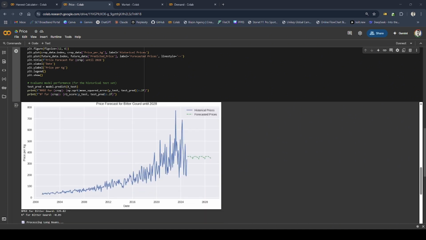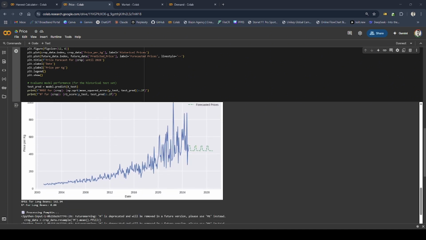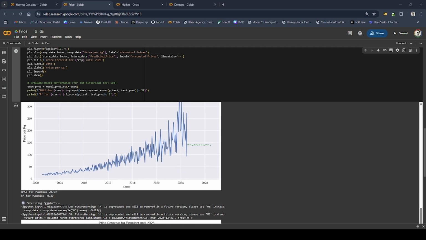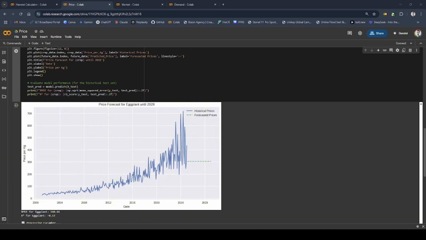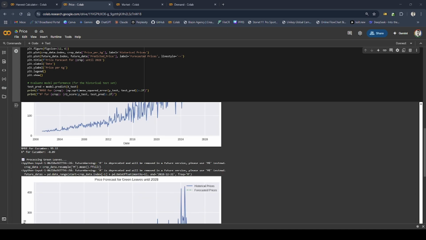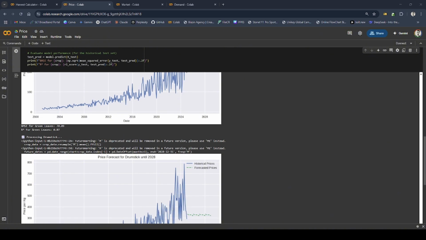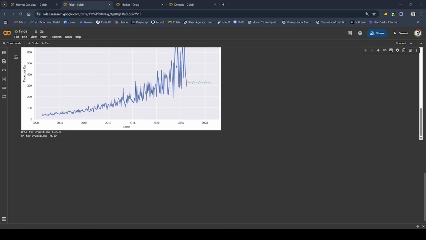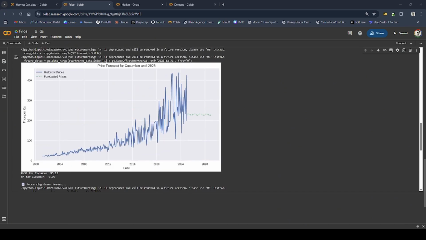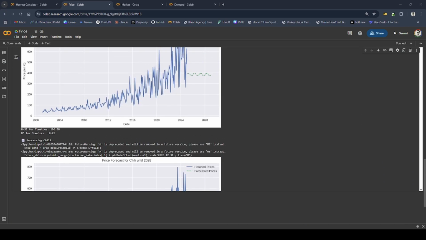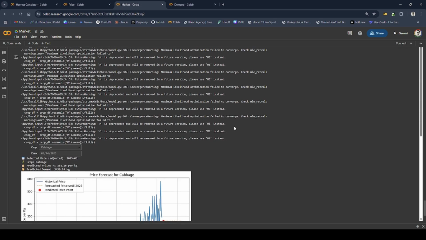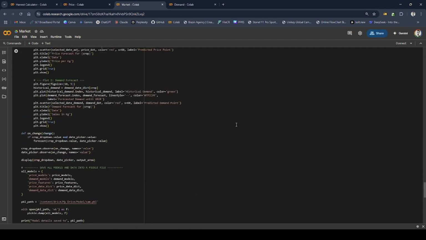The process is repeated for each crop, such as tomatoes, cabbage, and chili. For each crop, the data is cleaned and aggregated by month to make it more consistent for forecasting. Then new features are created, including lagged prices from the previous month, rolling averages, and seasonal indicators like month and year.